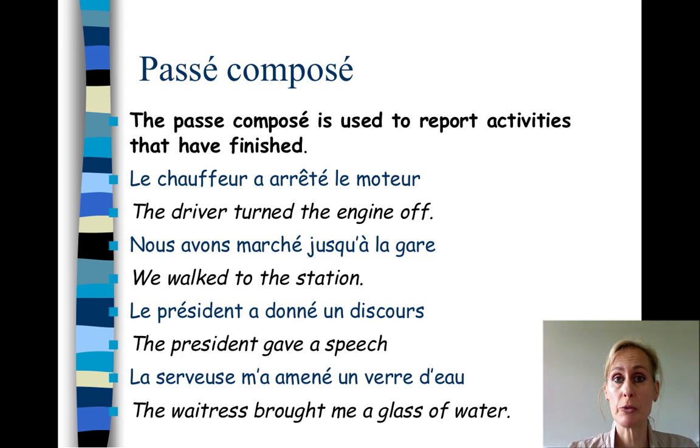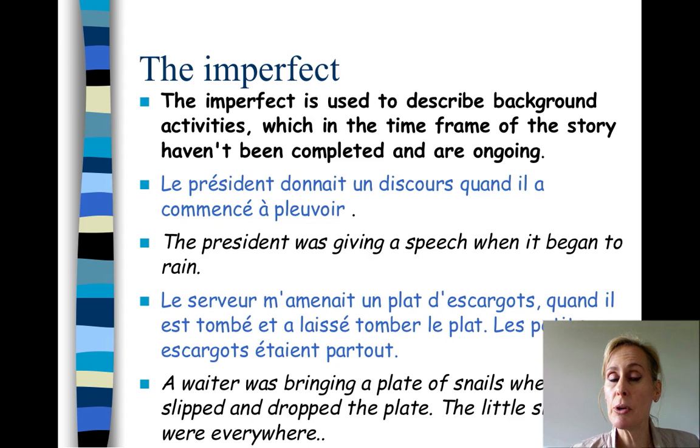For example, le chauffeur a arrêté le moteur. The driver turned the engine off. It's completed, it's over. Nous avons marché jusqu'à la gare. We walked to the station. Finished. Le président a donné un discours. The president gave a speech. La serveuse m'a amené un verre d'eau. The waitress brought me a glass of water. Action is completed. So, when do we use the imperfect?